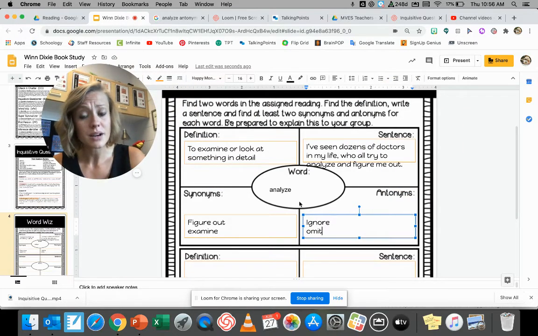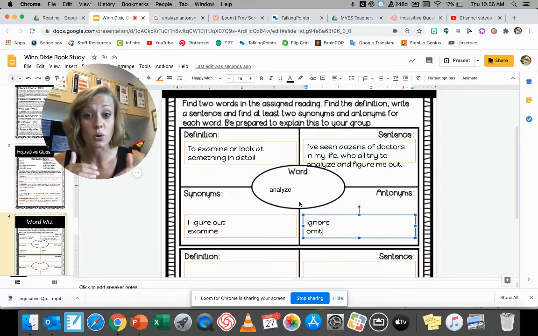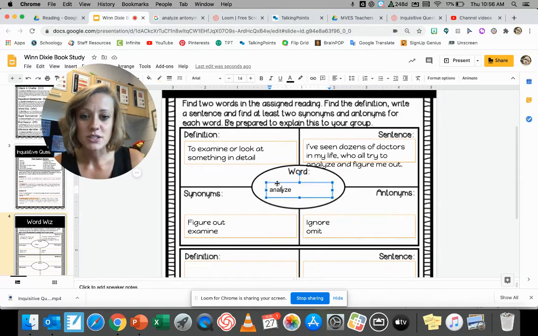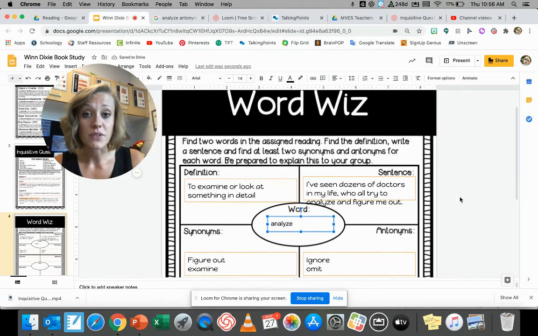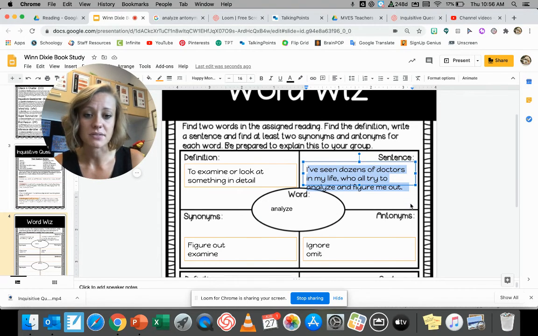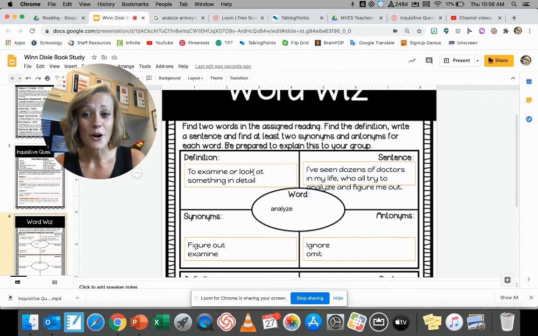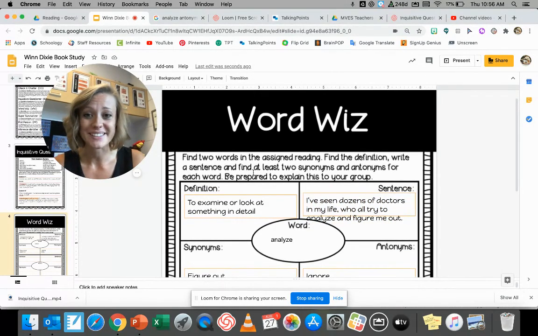So now it's taken me a little bit of time. I've had to go a little bit deeper, a little bit further into the text to figure out my definitions, my synonyms, and antonyms. So there's just a quick example of what it looks like to be that word whiz, how to find out the definition, the synonym, and the antonym. Let's read that sentence one more time before we finish up. I've seen dozens of doctors in my life who all try to analyze and figure me out. Examine makes sense. The opposite would be to ignore. Hope that helps remind you how to be a great word whiz. Enjoy!